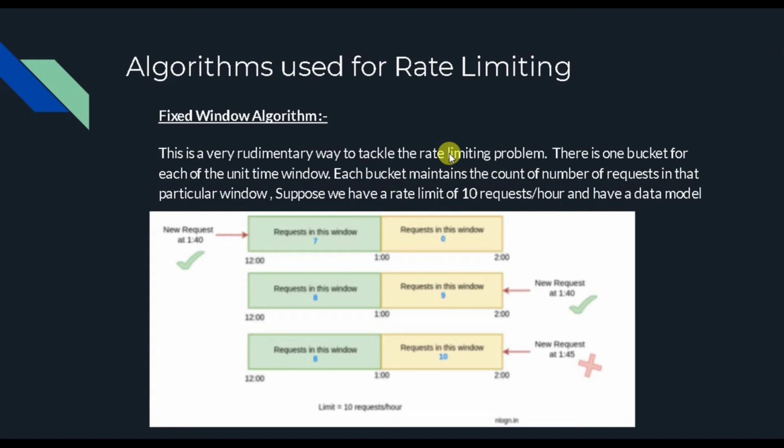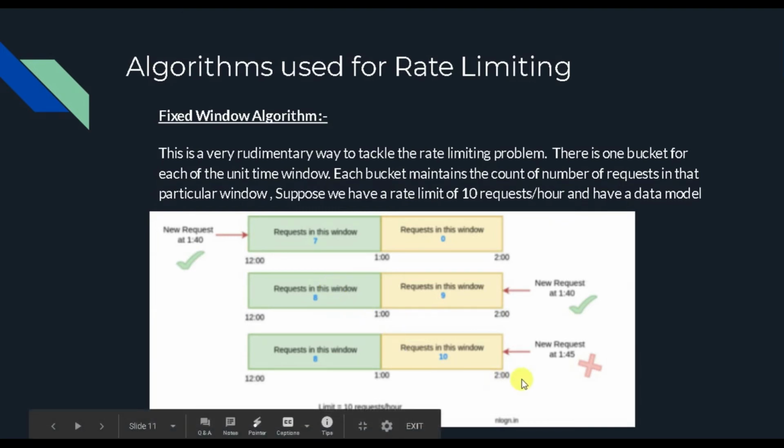There is one bucket with a window, and each window contains the number of requests that it is going to accept. In the small example I have given in the demo, time starts from 12 to 1 to 2, on an hourly basis, and we accept requests. The counter has reached 7, then 8. The next request comes at 1:40, and we accept it because we are accepting 10 requests per hour.